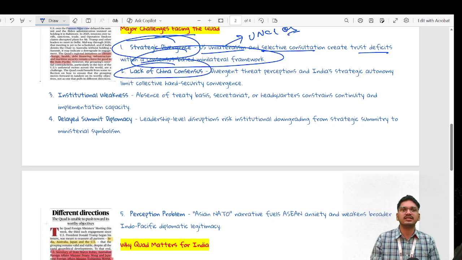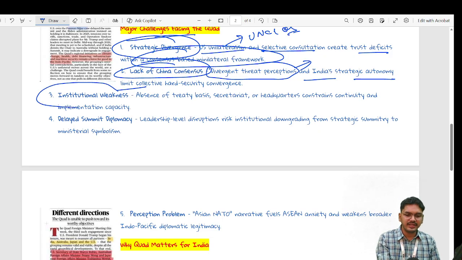Second is the lack of a China consensus. Though India has strategic autonomy in place, the US is very much hardened about China, but we see Australia and Japan at times have good contact with China, which again diverges the threat perception, the core idea.